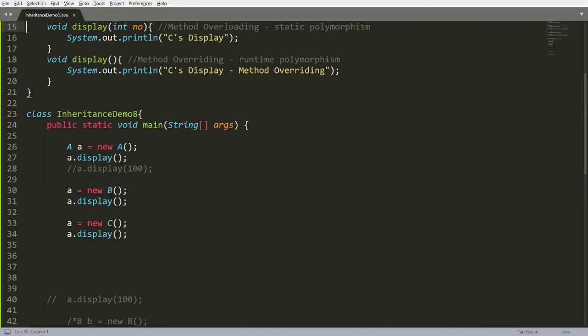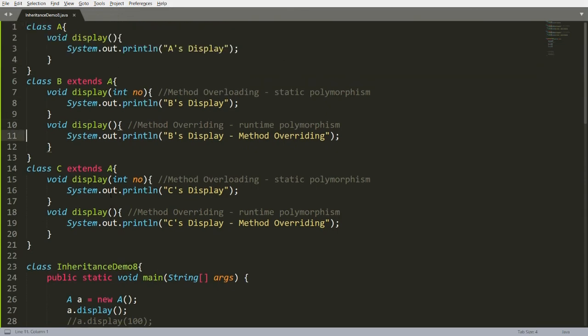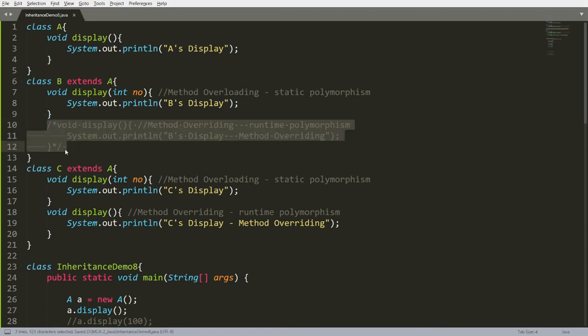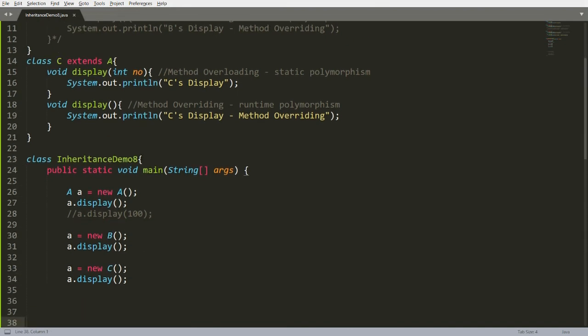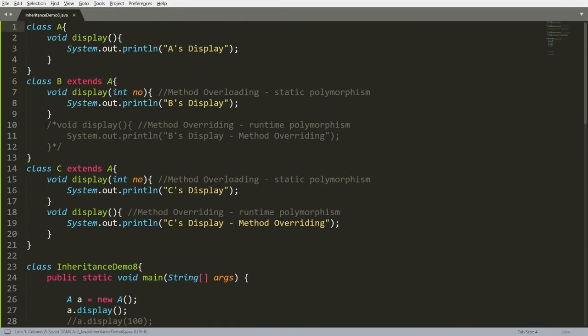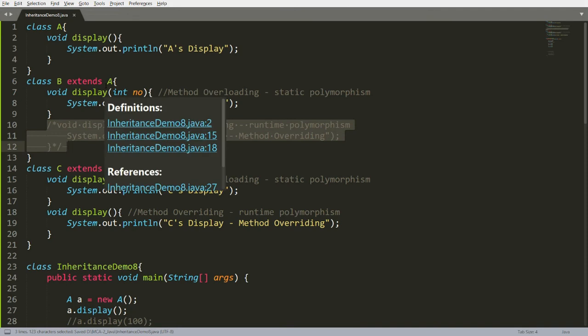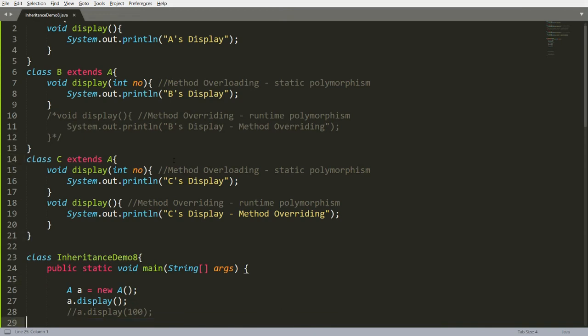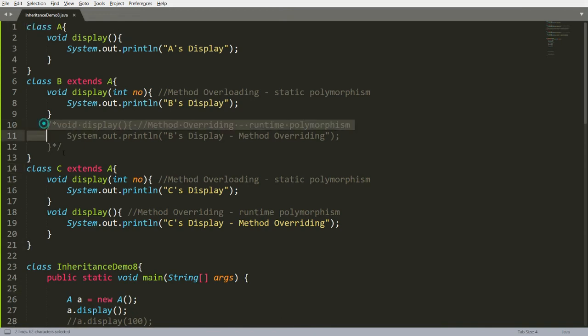But what if the same function is not available in the child? For example, B doesn't override the function display. If child is not overriding the function, and if father is pointing to child, then which function will be called? If child does not have the function, then simply the function from the father will be called.